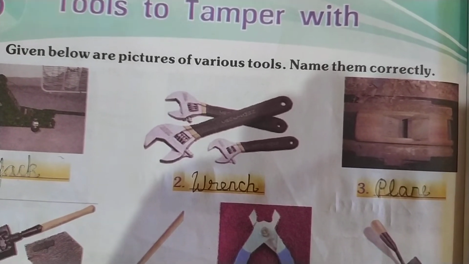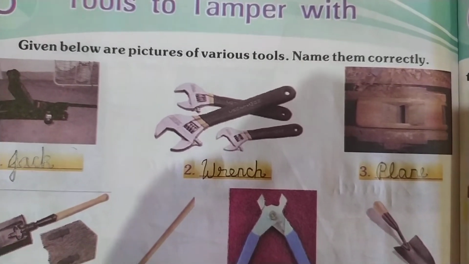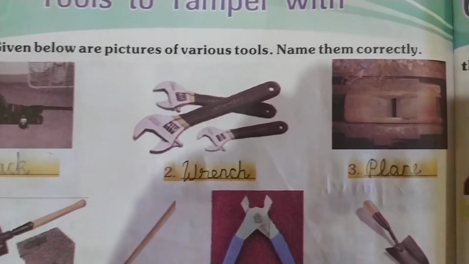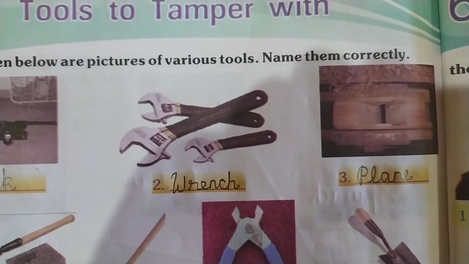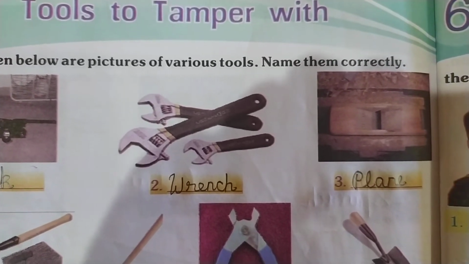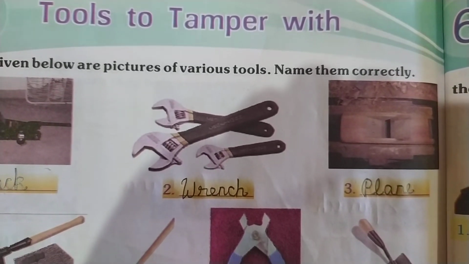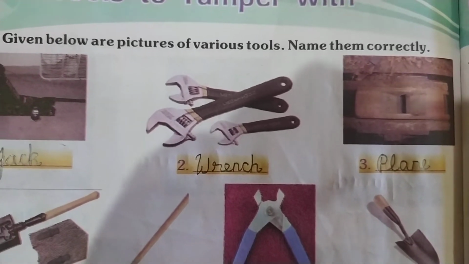To remove the rough surface on wood and to reduce it to size. If you want to remove the rough surface and also reduce the size of a wood, we use this tool called plane. So this is used by a carpenter to remove the rough surfaces on the wood.